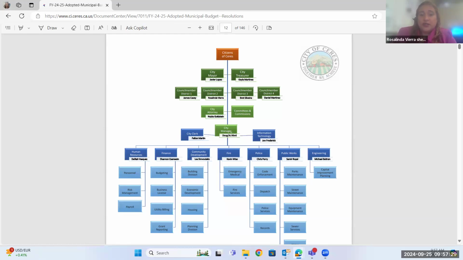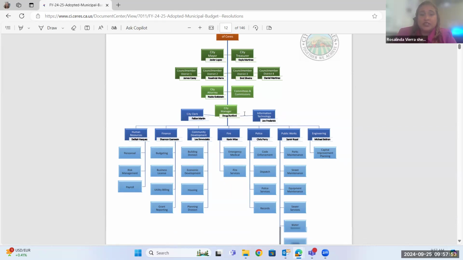City manager went through a hiring process as well. The city attorney is one that kind of serves a lot of the city. We switched them a few years ago. There was a change in attorneys under the same group, just a different name. And we do have a couple of attorneys in that office who we use for different things. So the committees and commissions are ones that are appointed usually by the council members, who appoint the members to the committees and the commission.